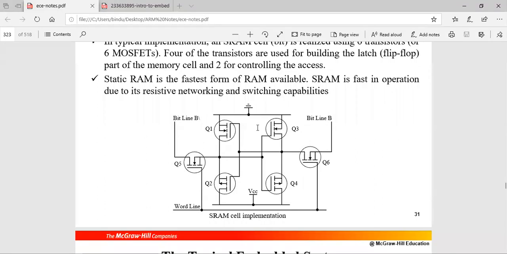Now for the read operation, to read the data, if you are reading 0 here, that means you are reading 1 on this side. Whatever the data is here, the complement of that data is available across these bit lines. So during the read operation, bit lines will be pre-charged before the read operation.